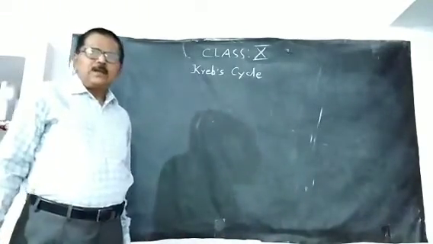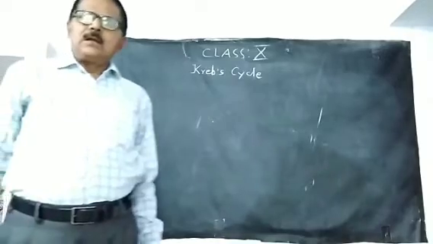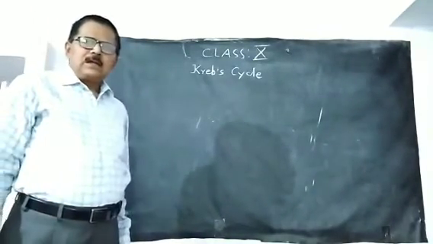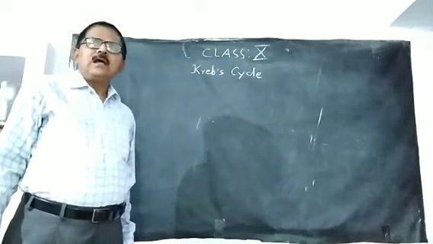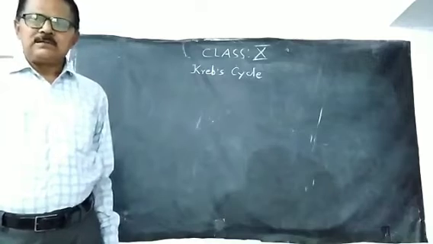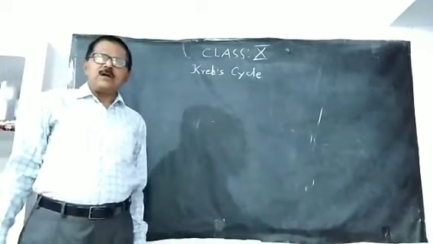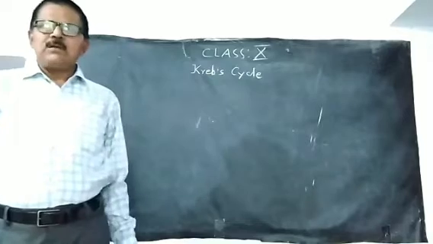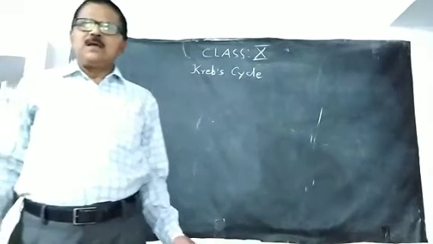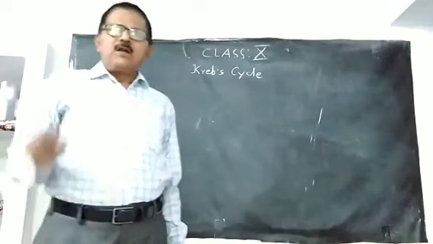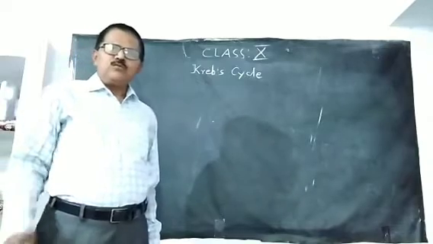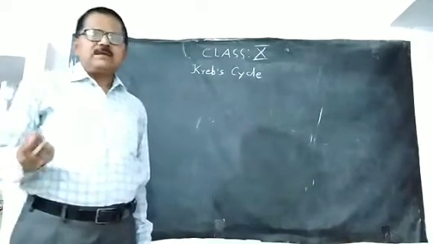Dear students, in my last video I discussed cellular respiration and we have already discussed glycolysis. You are aware that during glycolysis, which takes place in the cytoplasm, one molecule of glucose breaks into two molecules of pyruvic acid.